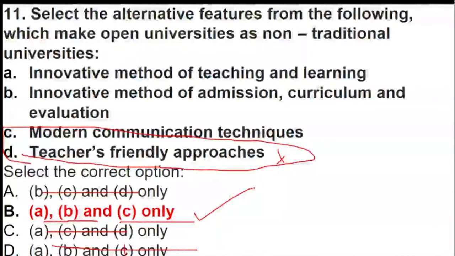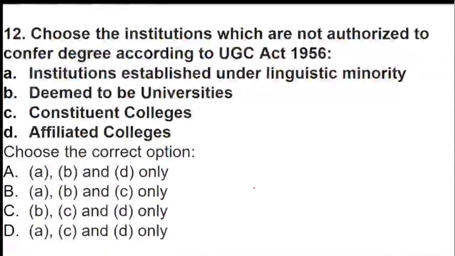Now coming to question number 12, you are supposed to choose the institutions which are not authorized to confer the degree according to UGC. From which of the following institutions can they not confer the degree: institutions established under linguistic minority, deemed universities, constituent colleges, or affiliated colleges, which are not authorized to confer the degree according to the UGC 1956 Act.